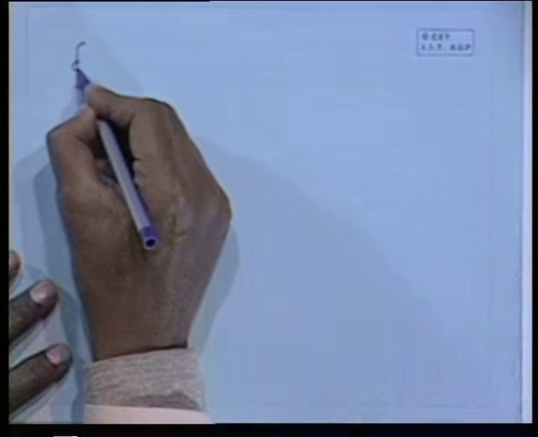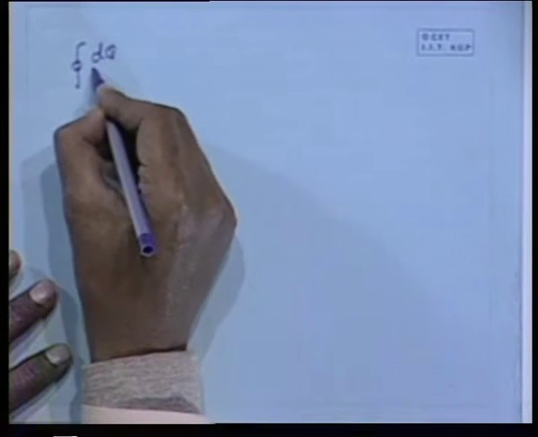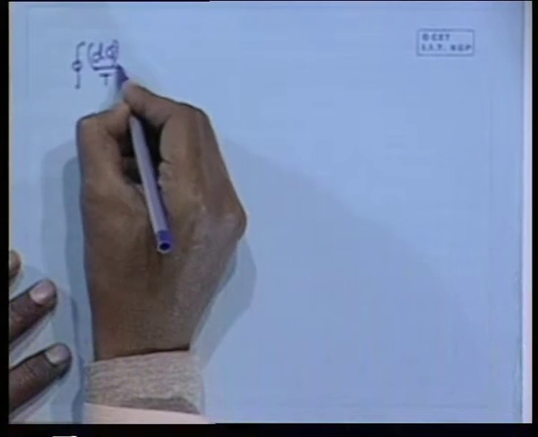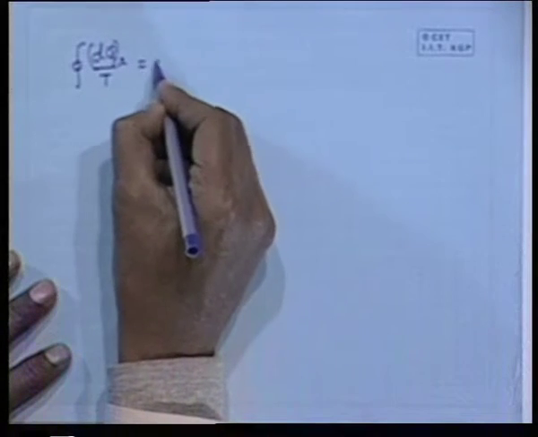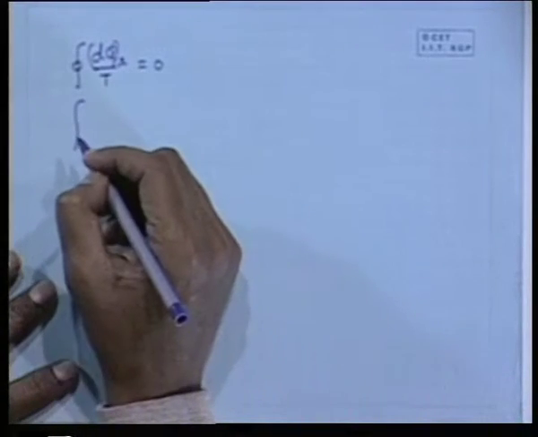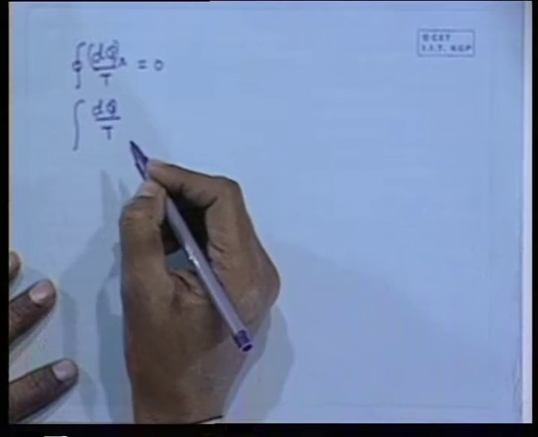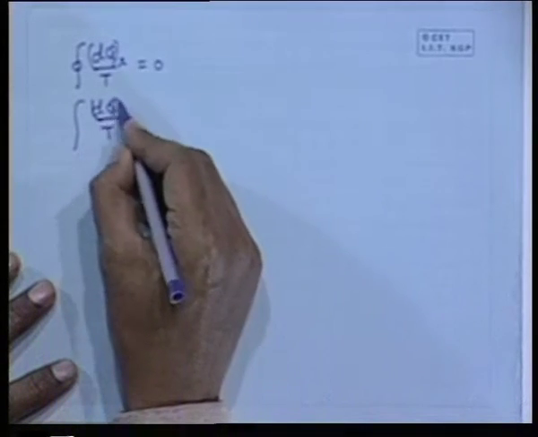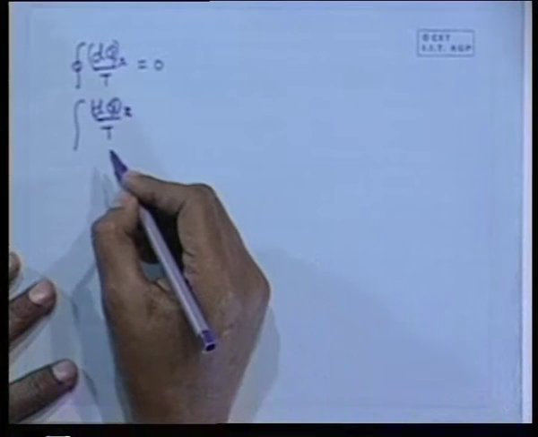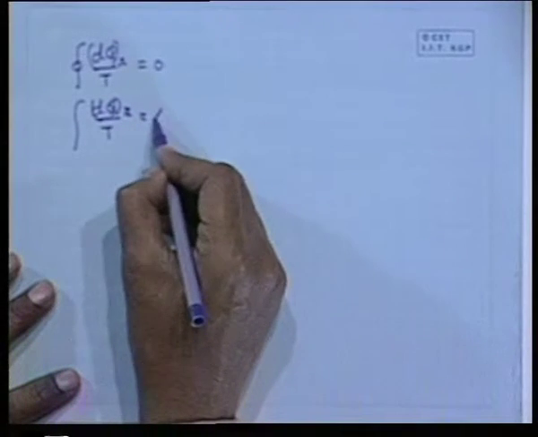So, therefore, what is of our use is, it is not of much importance how you prove it, this is a logic, but the most important thing is the information, that means the cyclic integral of dq by T in a reversible process is 0, which means that the integral of dq by T in a reversible process is a point function, that means this is equal to delta S.